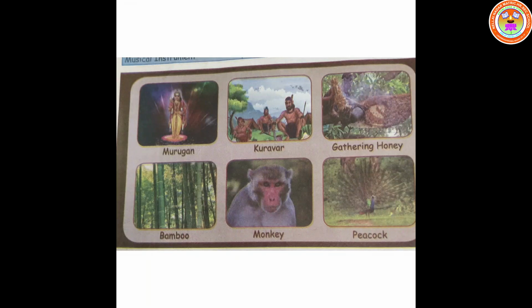The people are Kuravar and Kurattiyar. Their occupation is hunting, gathering roots and honey. Their plant is bamboo. The flower is Kurinji. The animal is monkey. Their bird is peacock and parrot. Their musical instrument is Kurinji yazh. The land of Kurinji was composed of red and black soils with stones and pebbles.